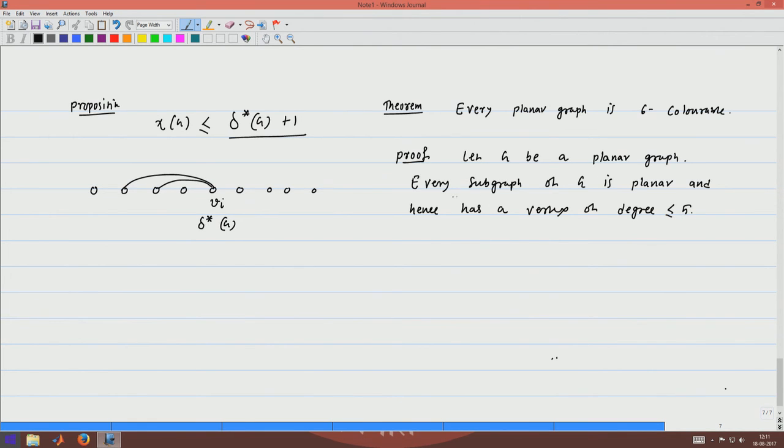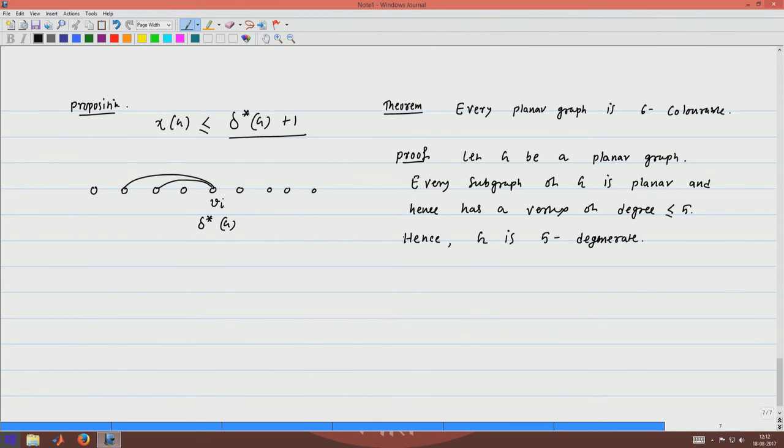So, G is a planar graph, so every subgraph of G is also planar, and so every subgraph of G has a vertex of degree at most 5. Hence, in terms of degeneracy of the graph, G is 5 degenerate, right.